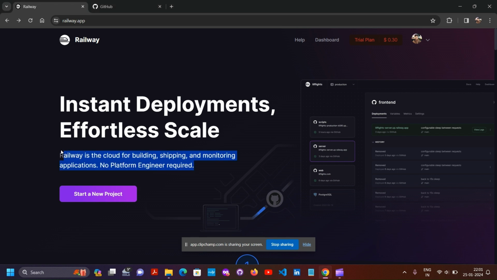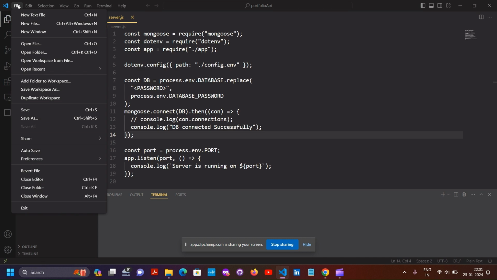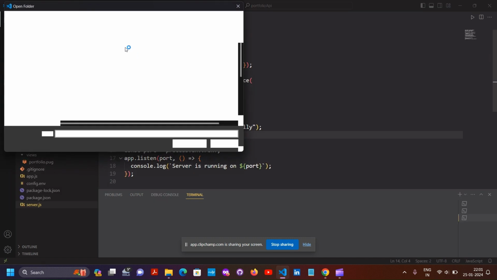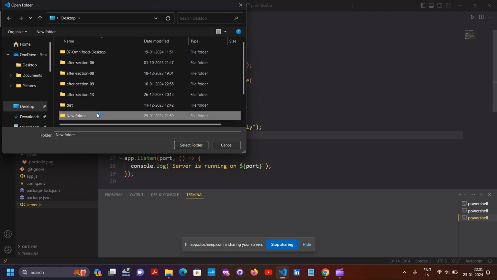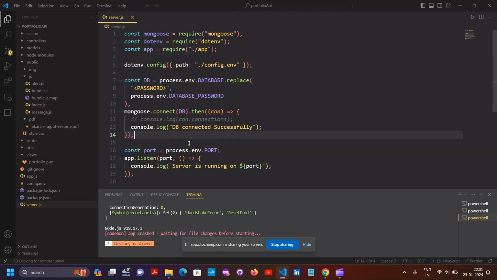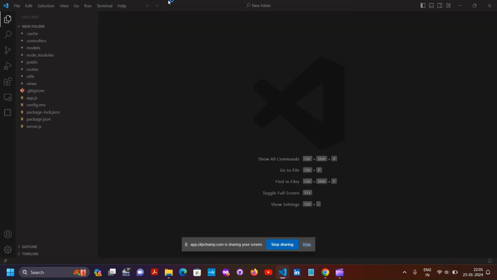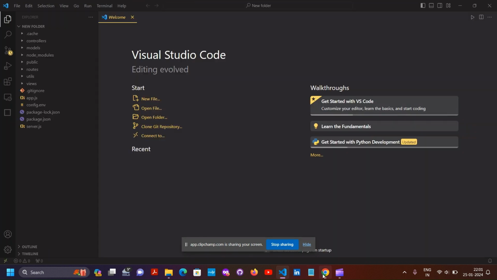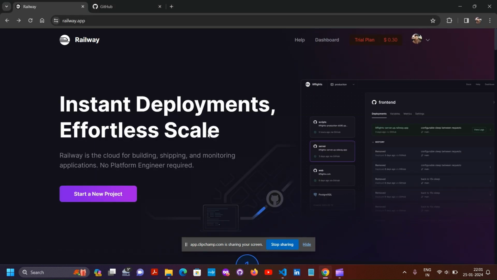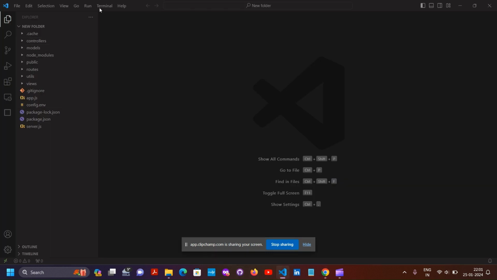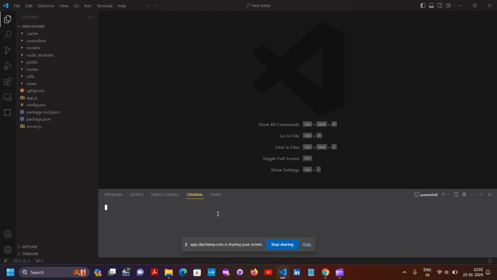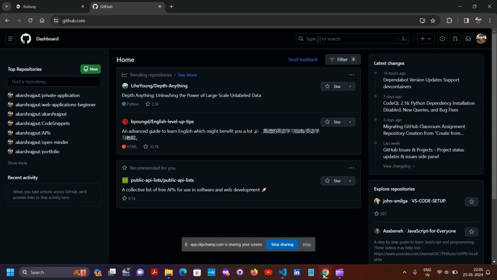So for uploading our files, we first have to open our VS Code and go to that folder. So on my desktop, this new folder. We should have a GitHub account because we will have to upload this repository to GitHub first. You have to follow my instructions to upload this folder to GitHub.